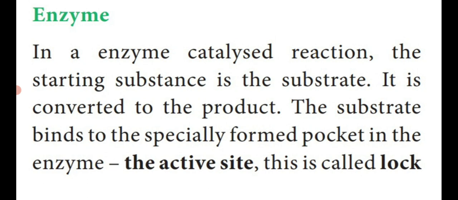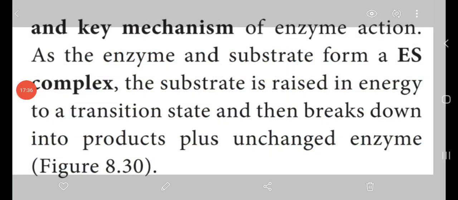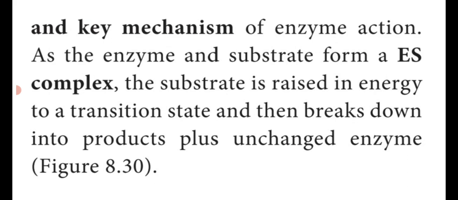So this active site is called the lock, and this is the lock and key mechanism of enzyme action, as the enzyme and the substrate form an ES complex. E means enzyme, S means substrate. So the substrate which binds to the active site of the enzyme forms the complex called the ES complex.